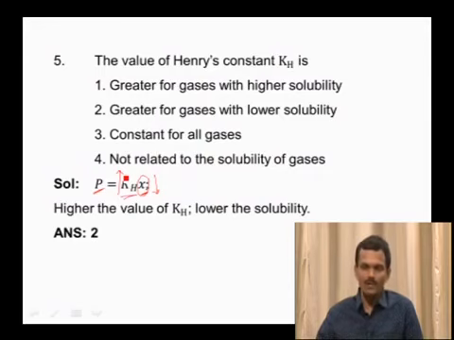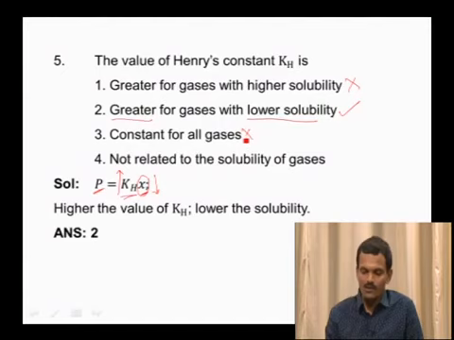Now let us see the options here. Greater for gases with a higher solubility. This is the wrong one, because if solubility is more, Henry's constant will be less. Second one, greater for gases with a lower solubility. So this statement is correct, because if solubility is less, then Henry's constant will be more. Come to the third one, constant for all gases. This is the wrong statement.